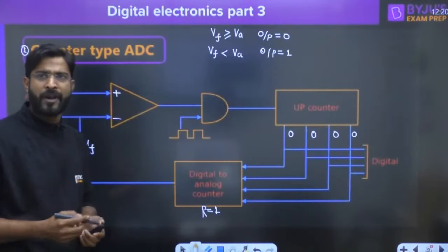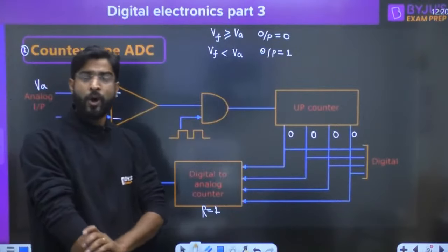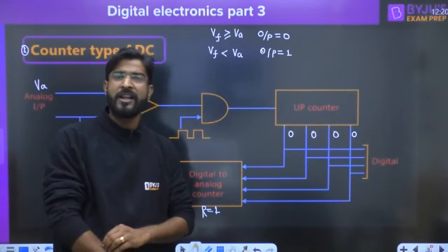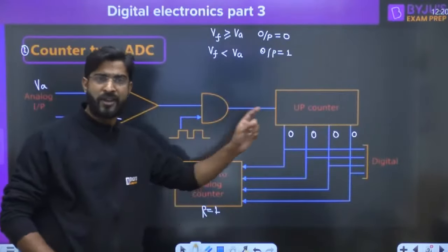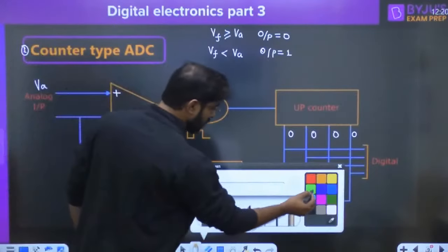Now how will it happen, everyone? No, Rahul, I will explain those points. Setup time, hold time, contamination delay, critical path delay, the frequency, maximum clock frequency, everything will be covered in today's session only, right? Okay.